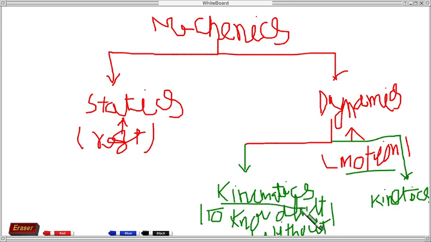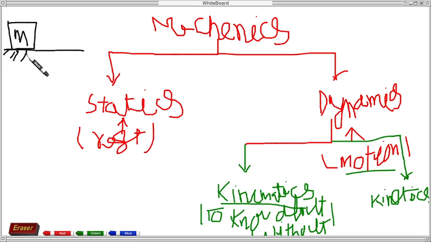Just take an example: suppose there is a body of mass m kg moving on a frictionless plane, and its speed or velocity is v. This type of analysis we are going to discuss in the kinematics portion.